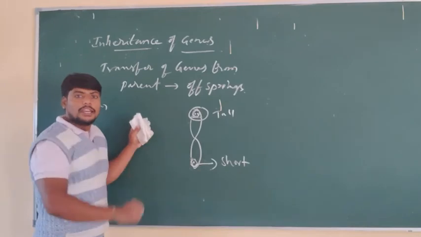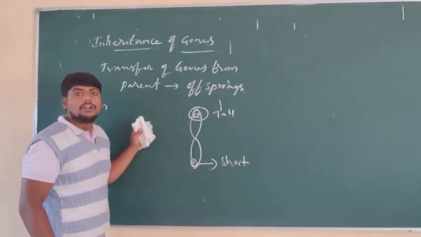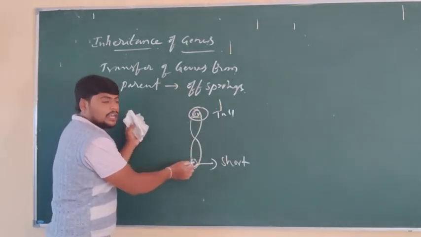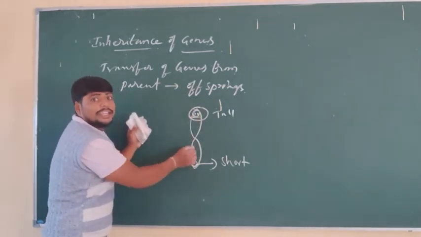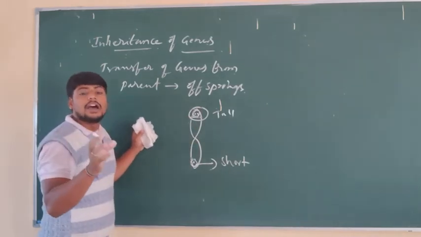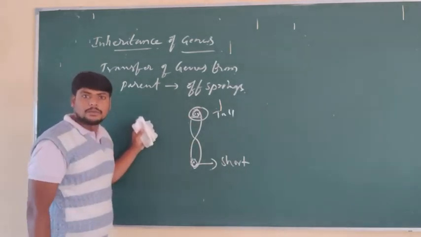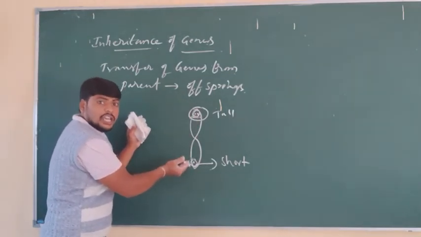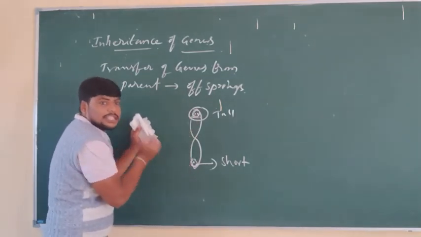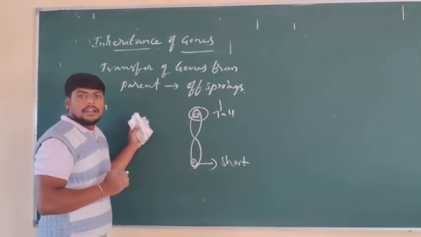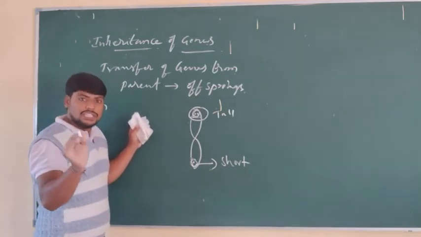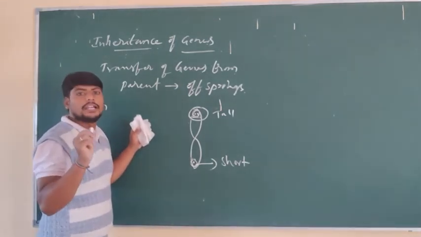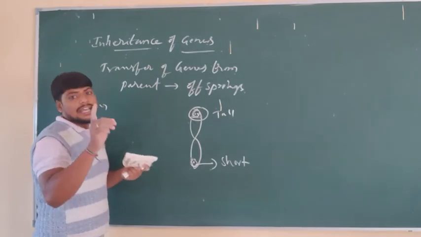They do not blend. Here this is one location and this is a different location. How would these two exchange or blend? It is not possible. That is why these types of genes are called linked genes, which usually do not follow the law of independent assortment. The set of genes which are present alternatively only follow the law of independent assortment.